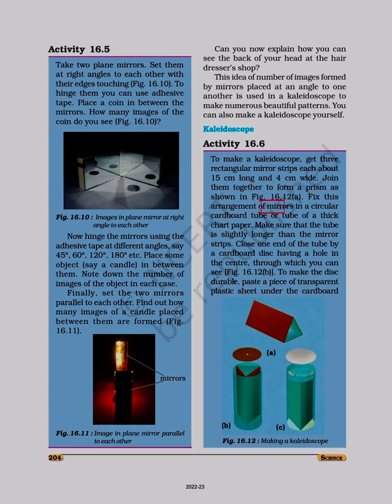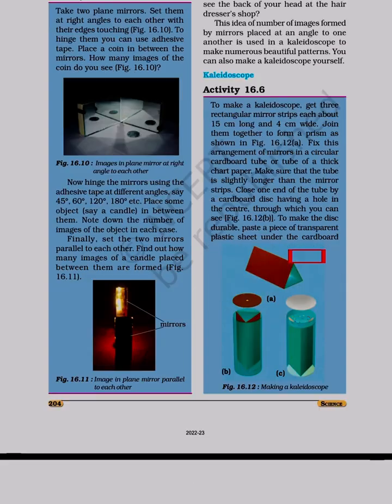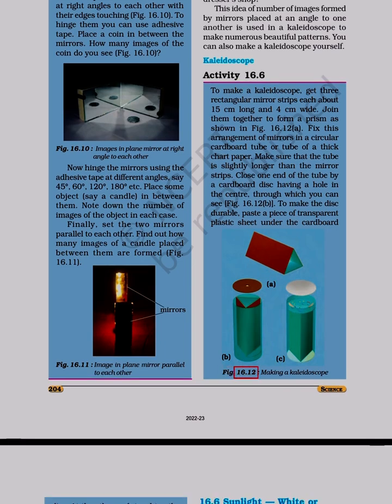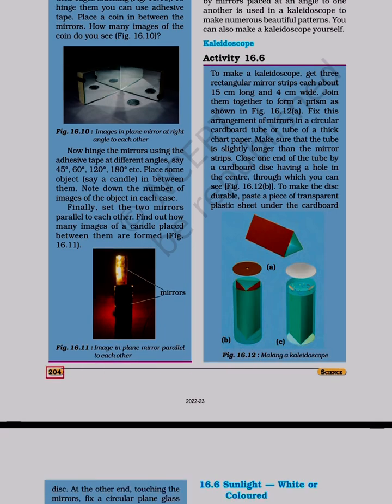Fix this arrangement of mirrors in a circular cardboard tube or tube of a thick chart paper. Make sure that the tube is slightly longer than the mirror strips. Close one end of the tube by a cardboard disc having a hole in the center, through which you can see, figure 16.12 B. To make the disc durable, paste a piece of transparent plastic sheet under the cardboard. Figure 16.12. Making a kaleidoscope.